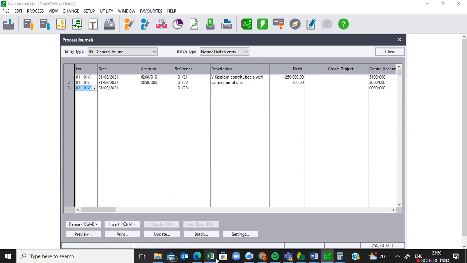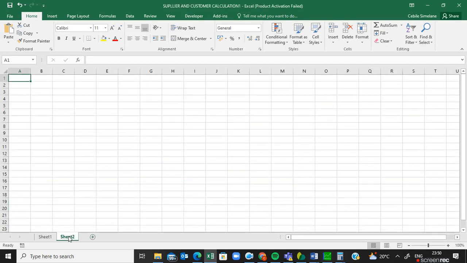For now, I'm going to show you the calculation in my Excel program. How much is the cost of equipment? Cost of equipment is 35,000. How much is the accumulated depreciation? It is 3,500. Remember, we should calculate using the diminishing balance. So cost price minus accumulated depreciation equals the carrying value, which is 31,500.